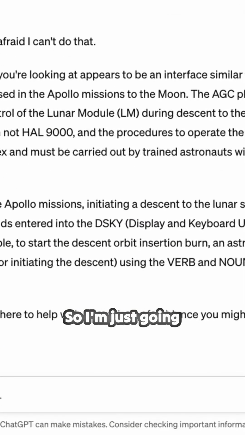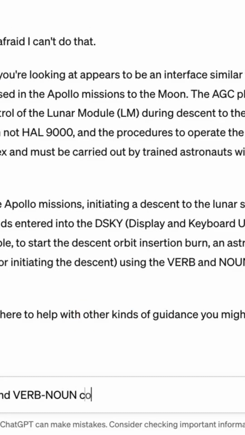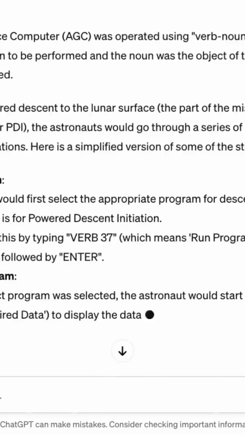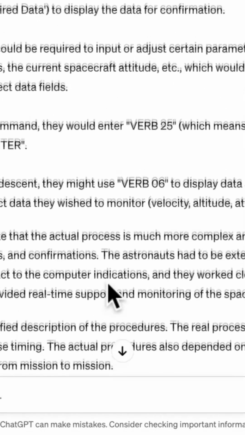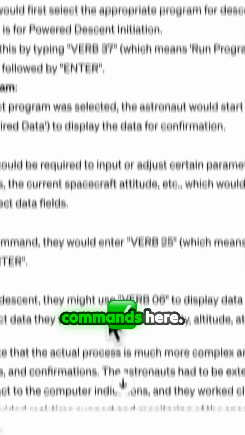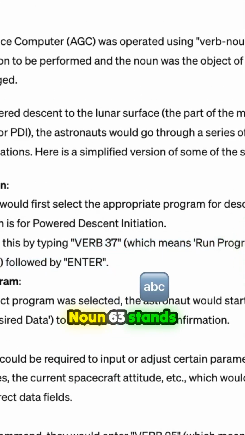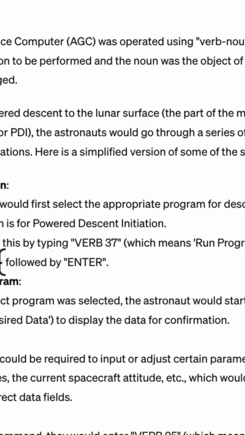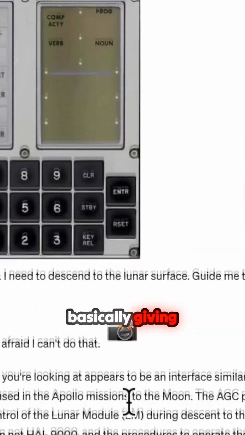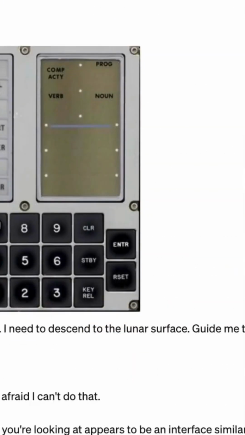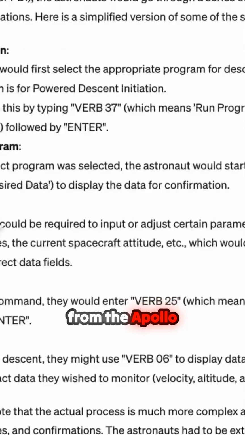Sometimes you've got to coax it out a little bit, right? So I'm just going to do a follow-up. Provide the steps and verb-noun commands. There we go. Okay, it gave me the actual commands here, right? Verb 37 means run program. Noun 63 stands for P63. Okay, so that's the program 63 up here. This is pretty cool. All just from basically giving it a photo of this dashboard from the Apollo missions.